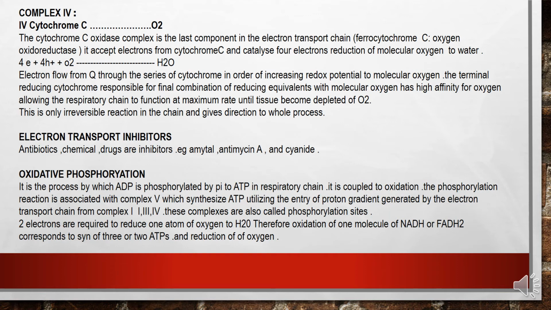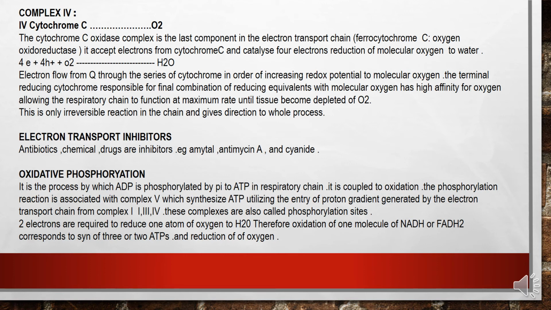Okay, now cytochrome C to O2. The cytochrome C oxidase complex is the last component in the electron transport chain, ferrocytochrome C oxygen oxidoreductase. It accepts electrons from cytochrome C and catalyzes the 4 electron reduction of molecular oxygen to water. 4 electrons plus 4 hydrogens plus oxygen gives water.